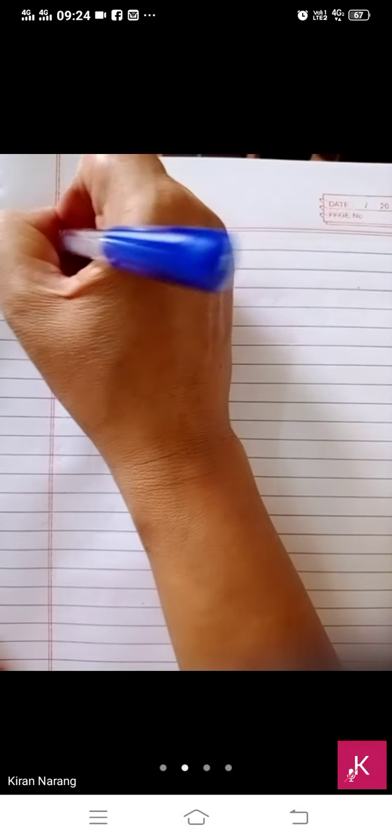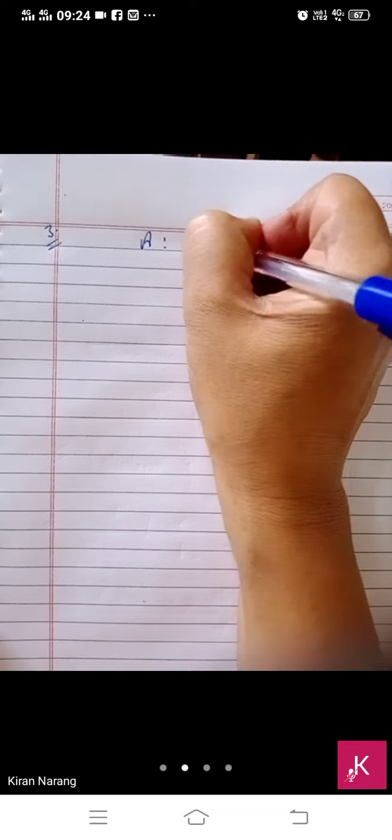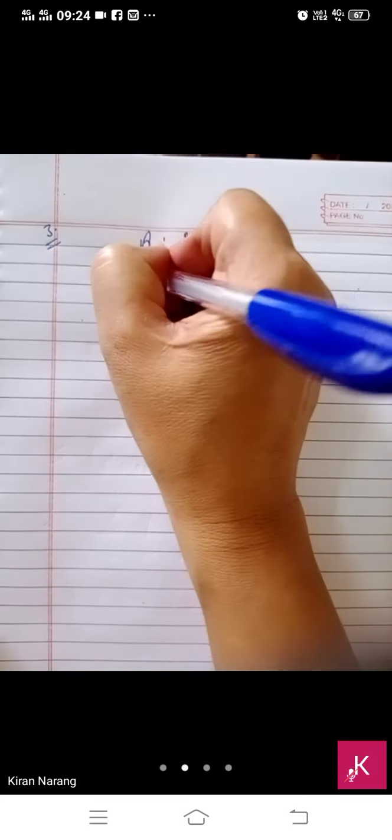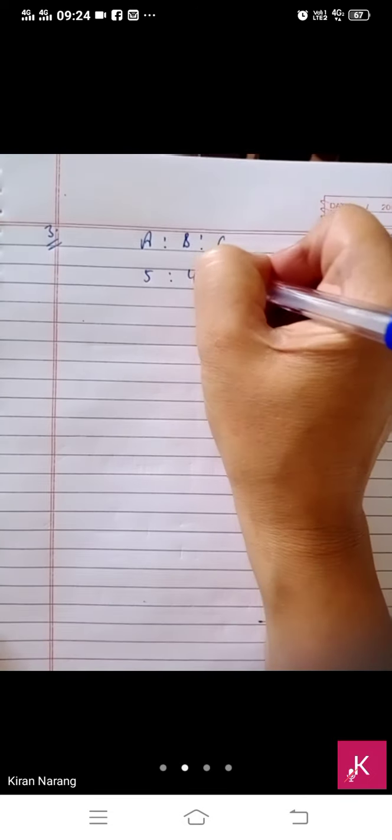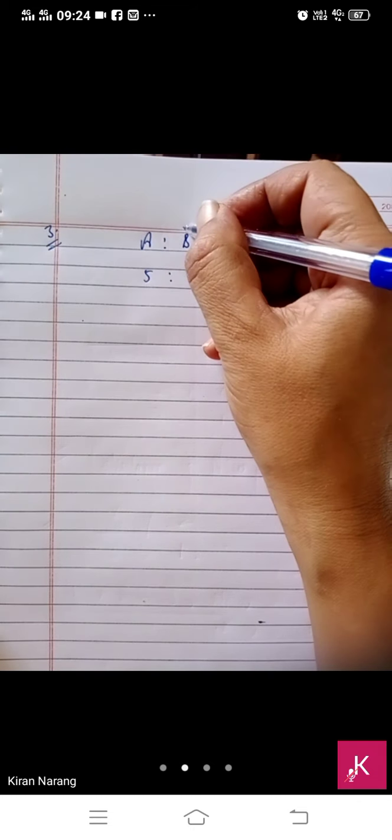Now the next method, bachche. Third illustration. A, B, C, three partners are there. 5:4:3 is the ratio. Now they told that B retires. Whenever a person retires, just circle him up.